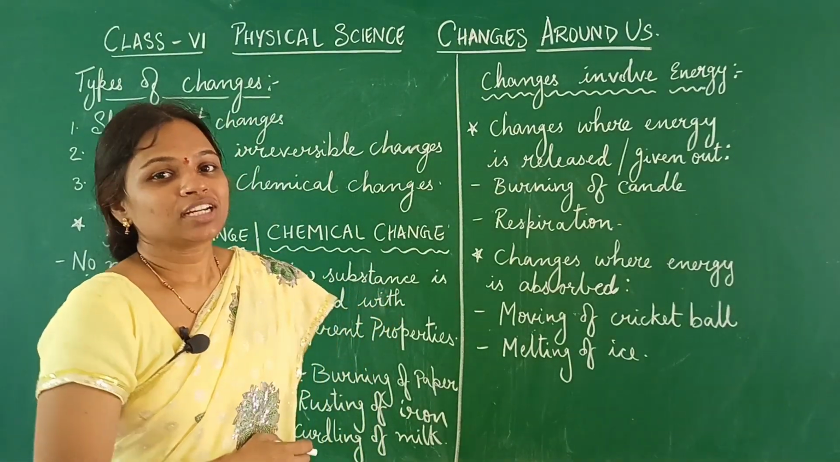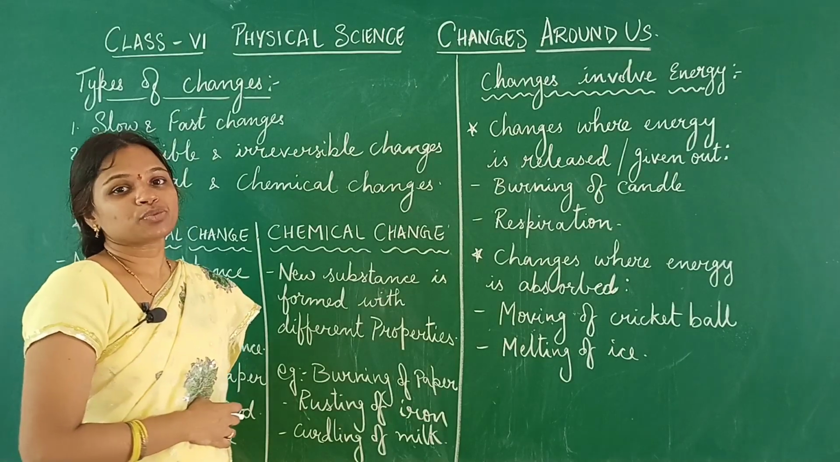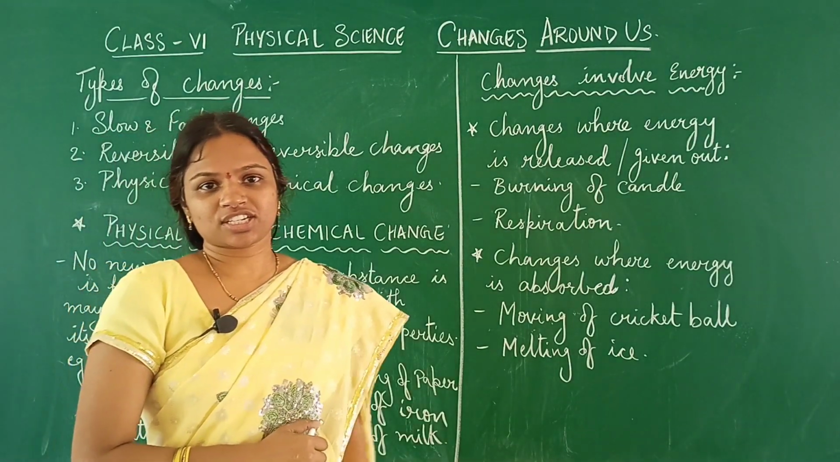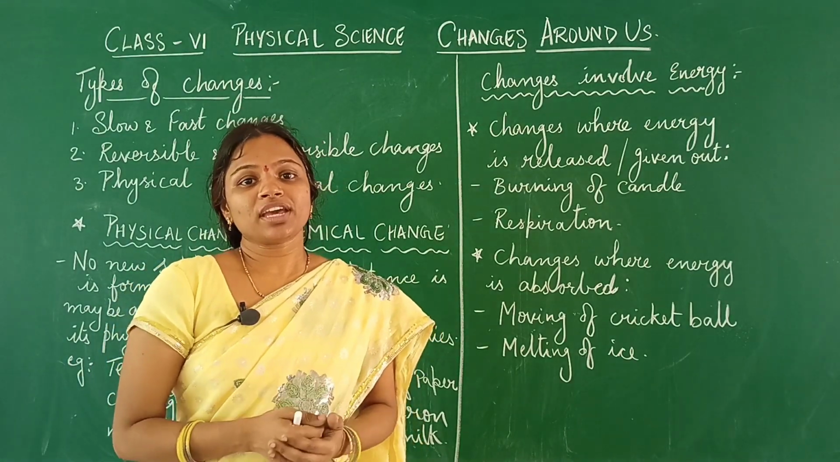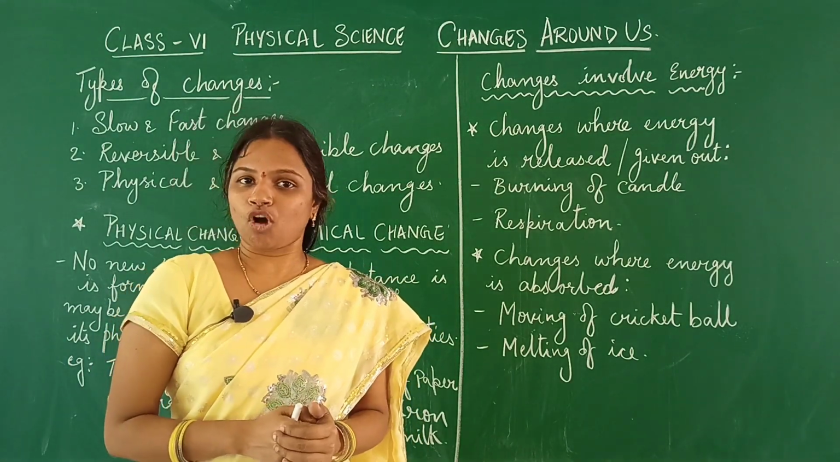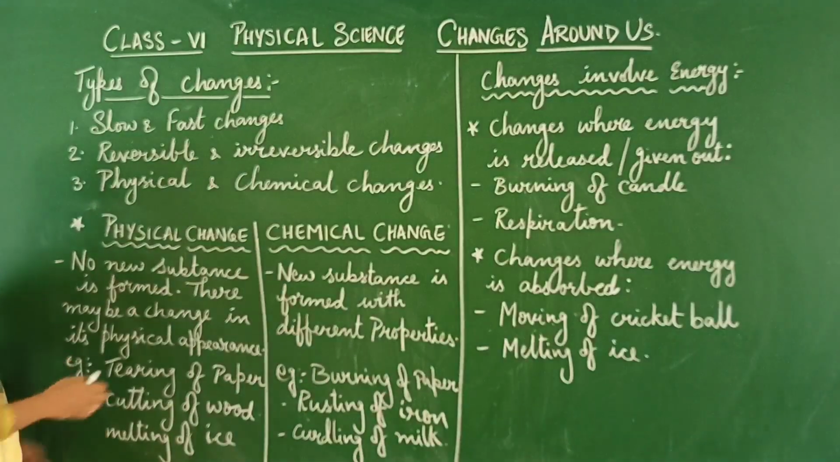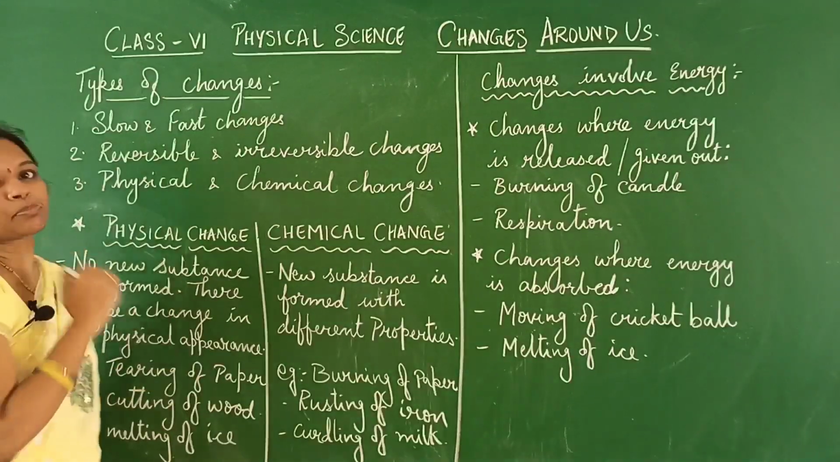So now let us start with the differences between physical and chemical change. What do you mean by a physical change? Any change where new substance is not formed and it basically leads to a change in its physical appearance.